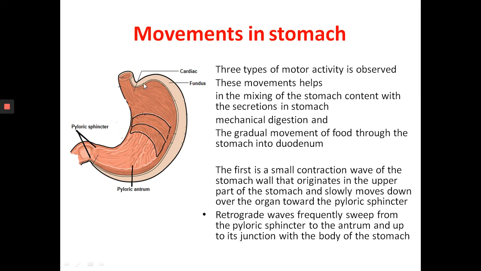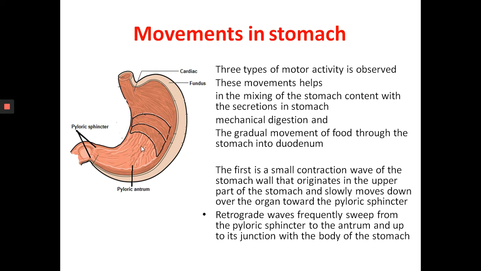So the smooth contractions are coming from the top part. At the same time, another retrograde contraction starts from the pyloric sphincter and moves up to the pylorus, to the antrum, and to the junction of the antrum with the body of the stomach. So these two contractions press the food harshly. This also causes mechanical digestion, and it also causes the mixing of the contents, which aids in chemical digestion.